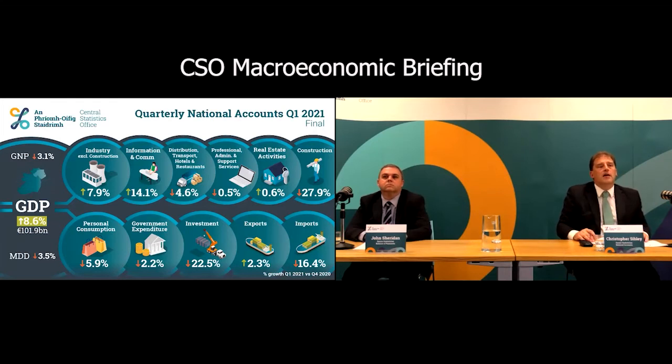I guess we've restated the Q1 GDP growth rate up to 8.6%. This was 7.8. That's up slightly. GNP is down slightly to 3.1%. And modified domestic demand in March, we gave you a figure of minus 2.9%, and that's down a little bit more now. So modified domestic demand is down to 3.5% for Q1.